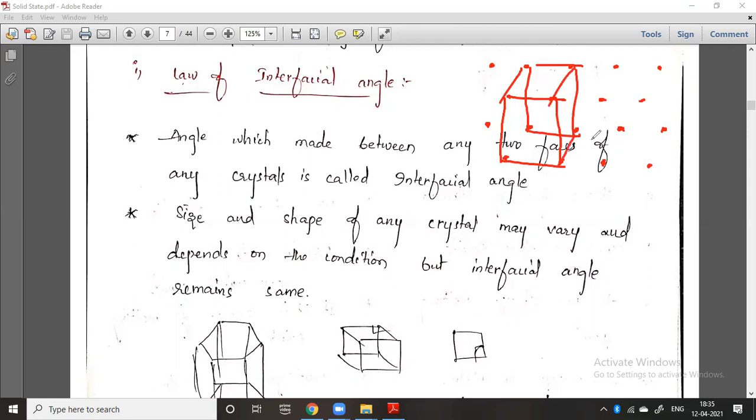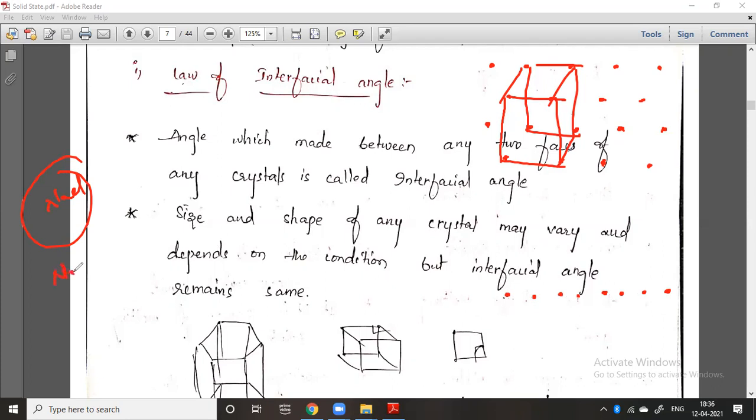Whatever the crystal, it has points like this, and these points are nothing but the particles. If you take NaCl, the particles are Na plus, Cl minus, Na plus, Cl minus.